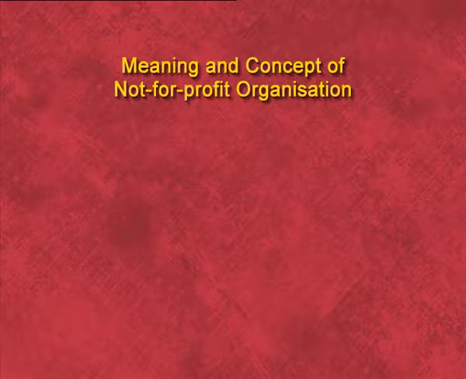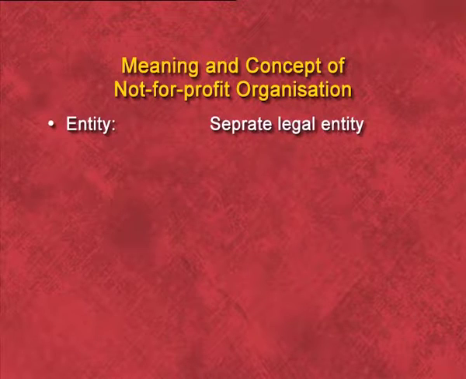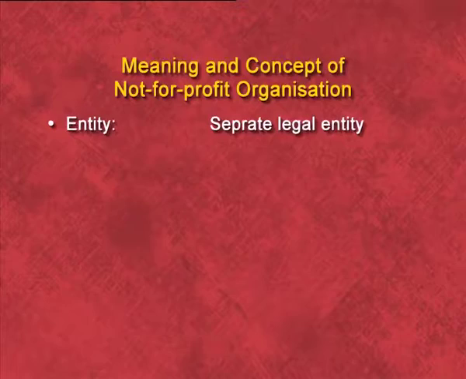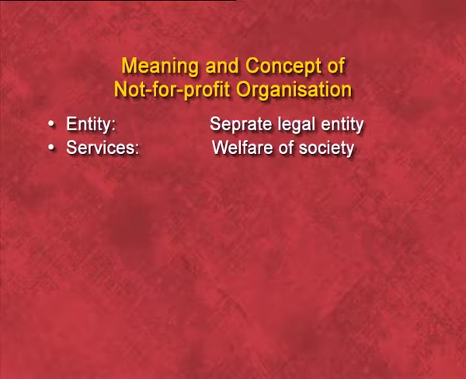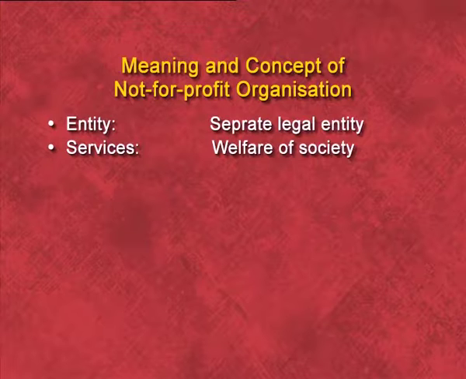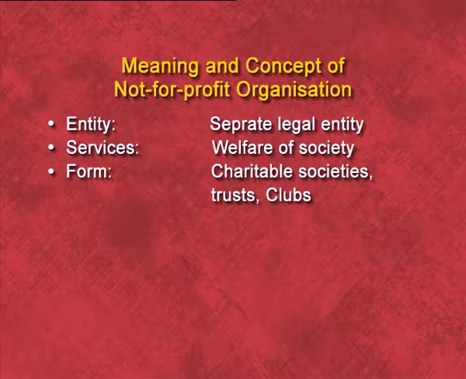Now, the characteristics of non-for-profit organization. First is separate legal entity. A non-profit organization has a separate legal entity, which means all the transactions are recorded from the point of view of the business, not from the point of view of any individual. Secondly, services. The basic motive of a non-profit organization is the welfare of society but not to earn profit. Third, form. A non-for-profit organization is established in the form of charitable societies, trusts and clubs.